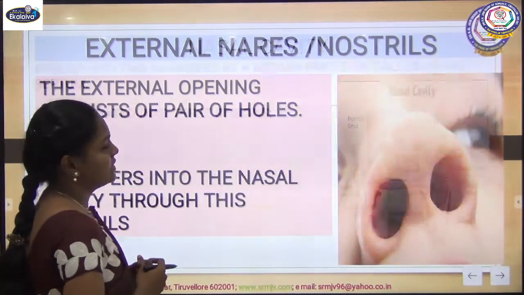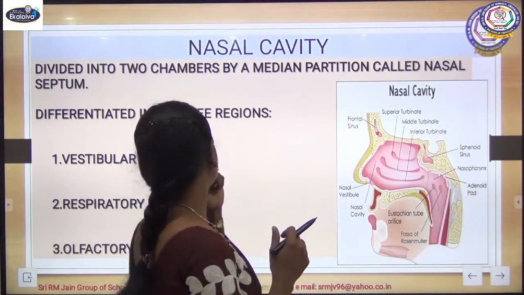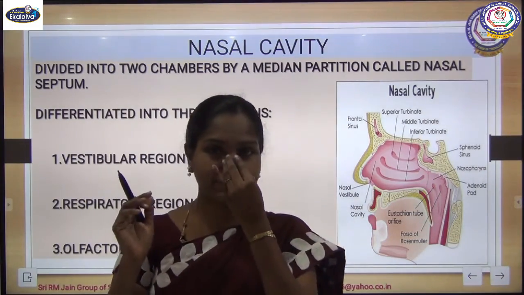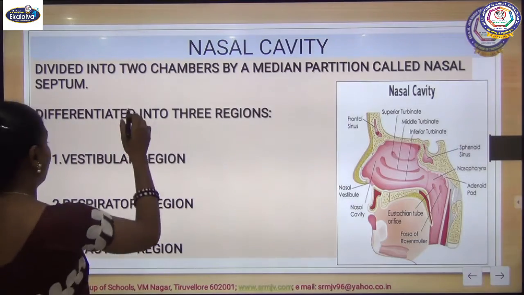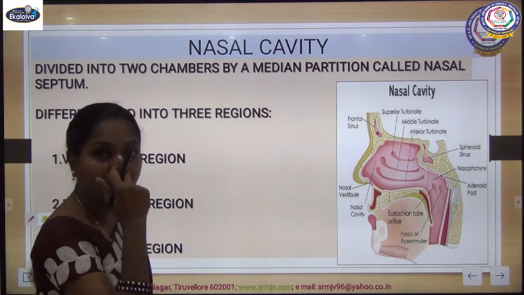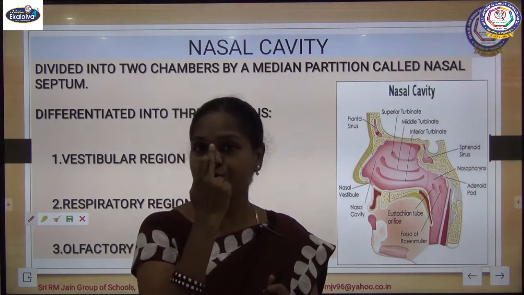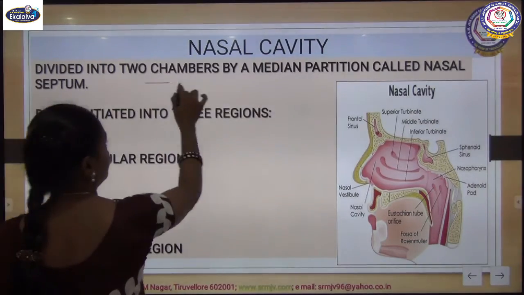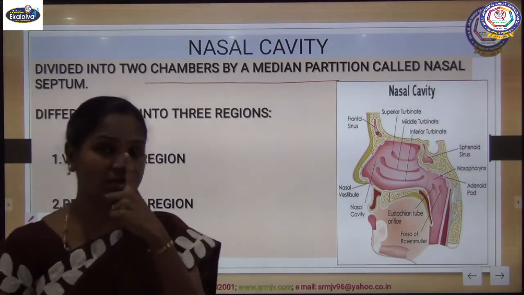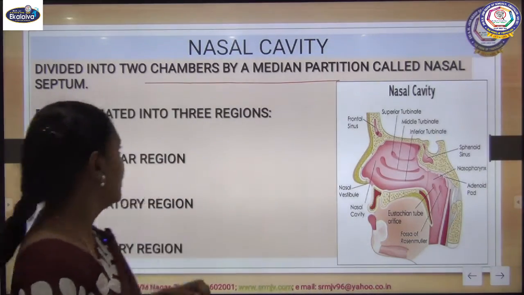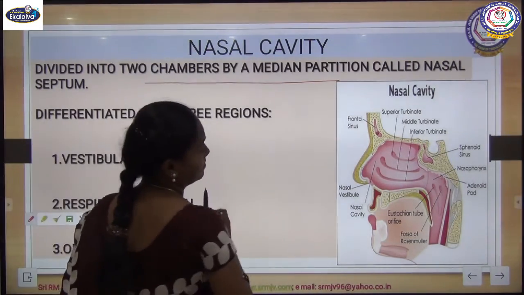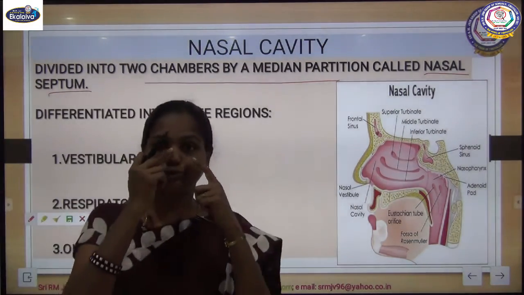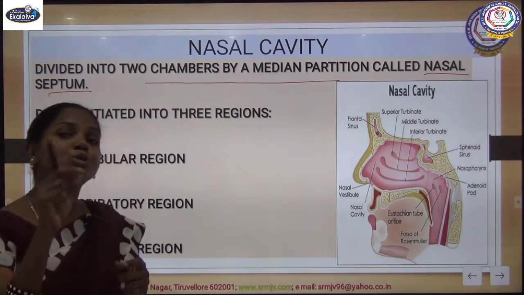Then the next one, the nasal cavity. This place inside our nose is divided into two chambers with the help of the middle bone. When you touch your nose you can feel one bone there. This median partition is called the nasal septum. It divides our nose into two chambers.